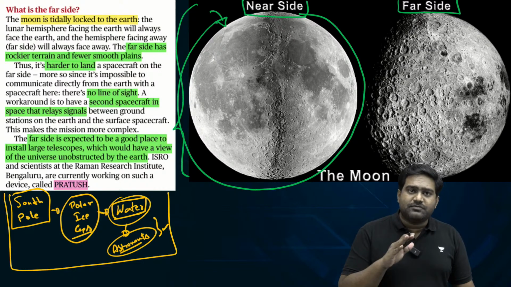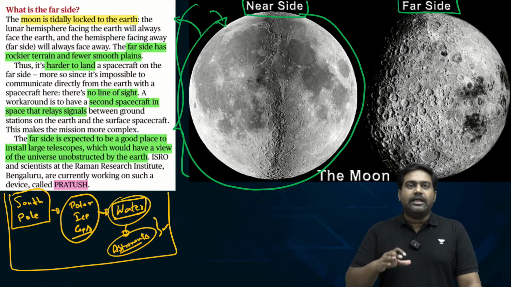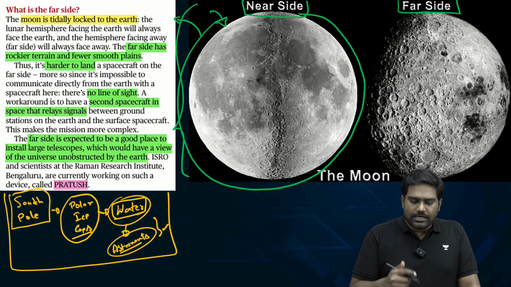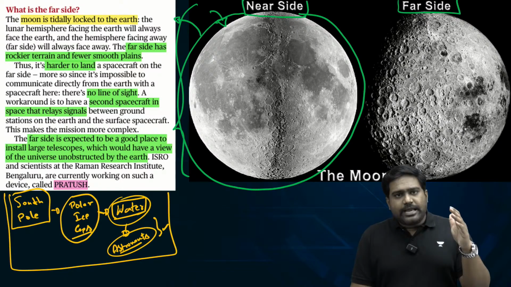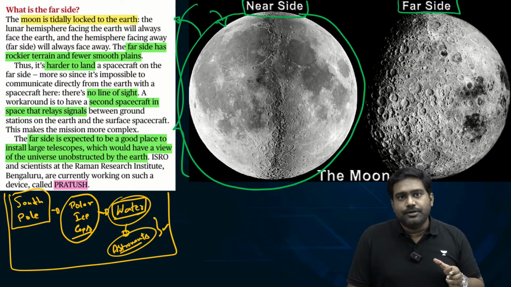only hemisphere of the moon which is visible to us, because the moon is in a permanent tidal lock with the Earth. From any point on Earth, at any given point in time, you can only see one side of the moon because there is a tidal lock between the two celestial bodies.